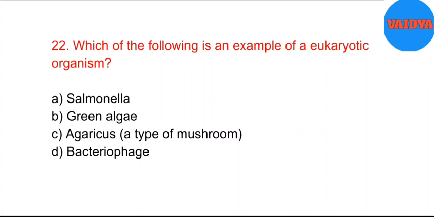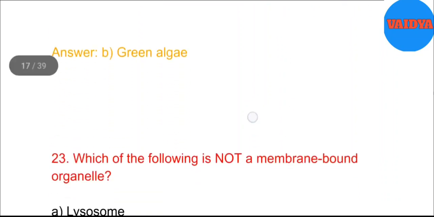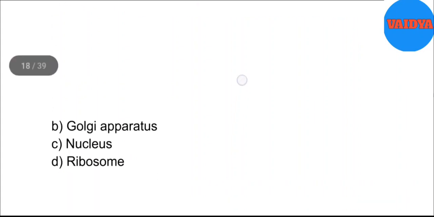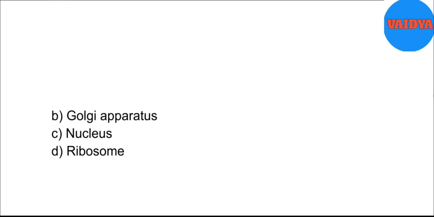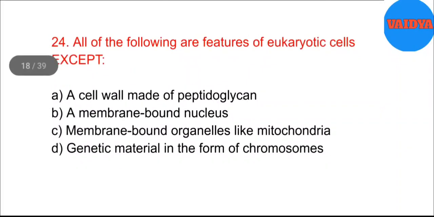22. Which of the following is an example of a eukaryotic organism? A. Salmonella. B. Green algae. C. Agaricus, a type of mushroom. D. Bacteriophage. Answer: B. Green algae. 23. Which of the following is not a membrane-bound organelle? A. Lysosome. B. Golgi apparatus. C. Nucleus. D. Ribosome. Answer: D. Ribosome.